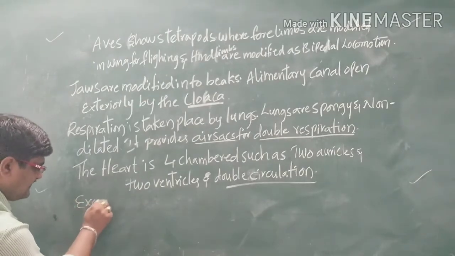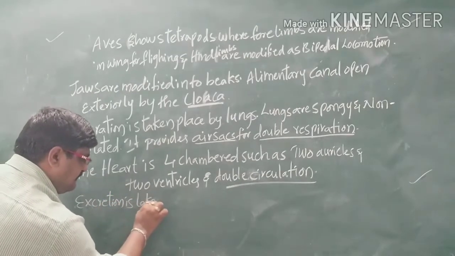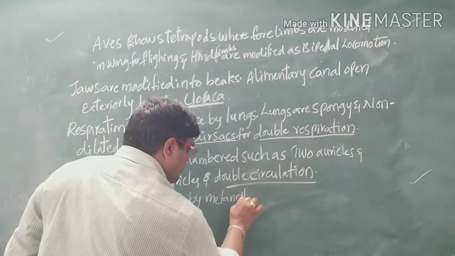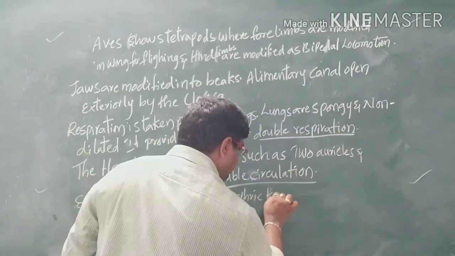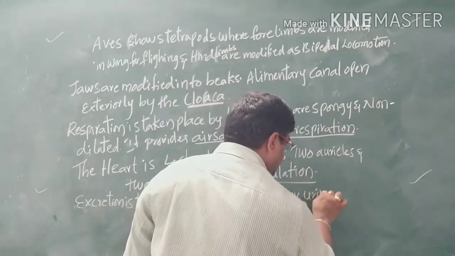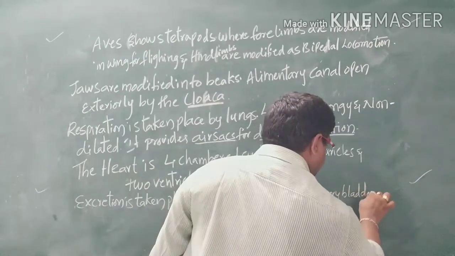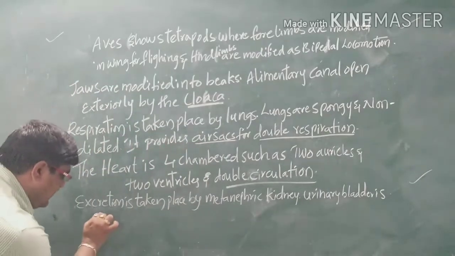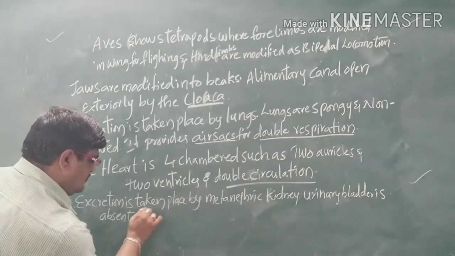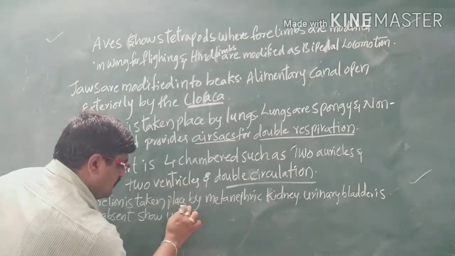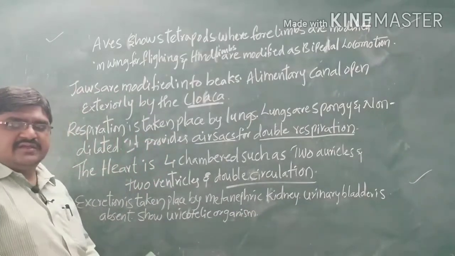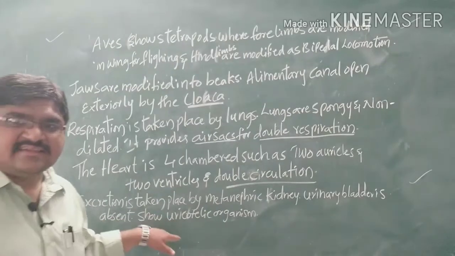The urinary bladder is absent, and they are uricotelic organisms, that is, they have uric acid as the excretory waste material.